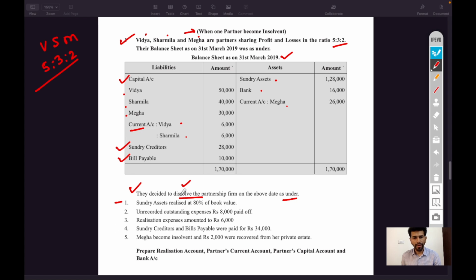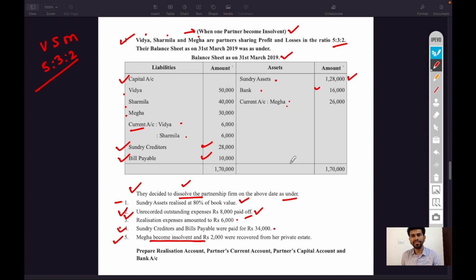First adjustment: sundry assets realized at 80% of their book value. Second, unrecorded outstanding expenses of 8,000 rupees were paid off. So there is an expense, it will be paid off, and the adjustment will be made from the bank account. Third, realization expenses amounted to 6,000 rupees. Fourth, sundry creditors and bills payable were paid. So all the liabilities are repaid. And fifth adjustment: Megha became insolvent. So this is a case of insolvency.